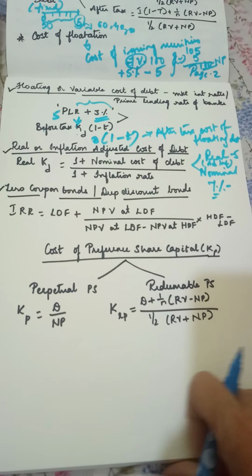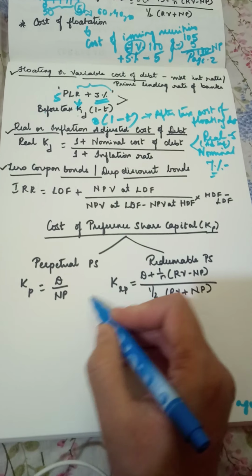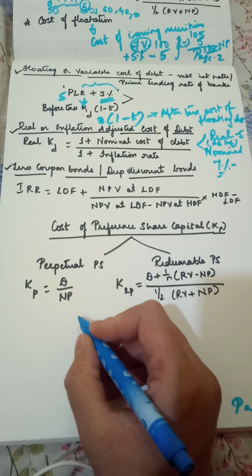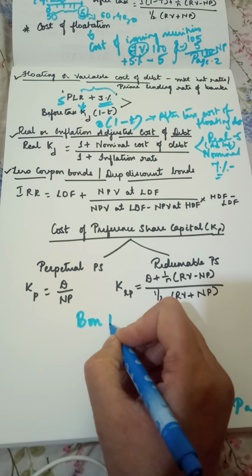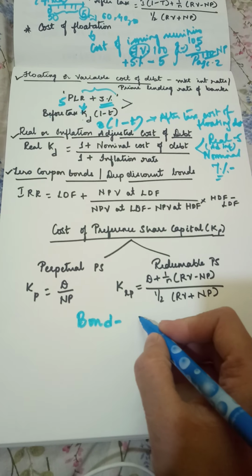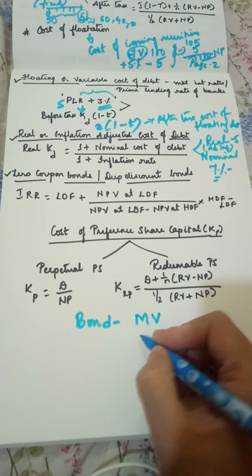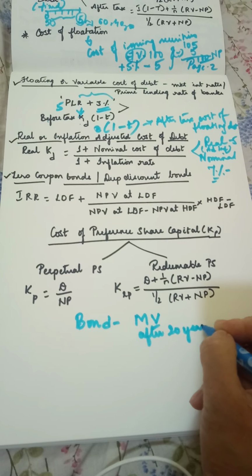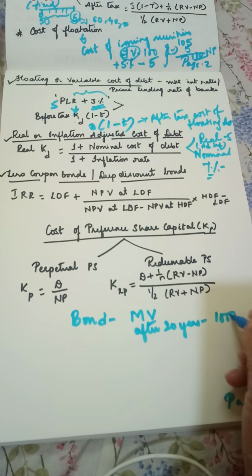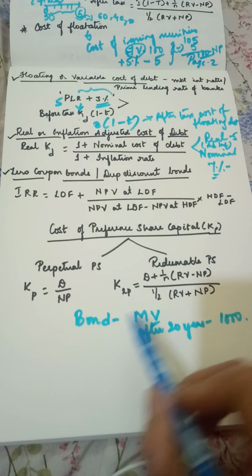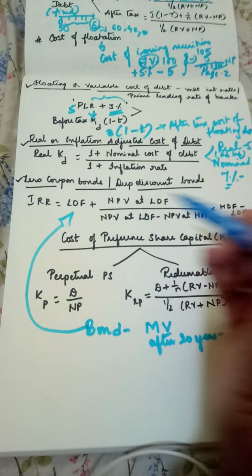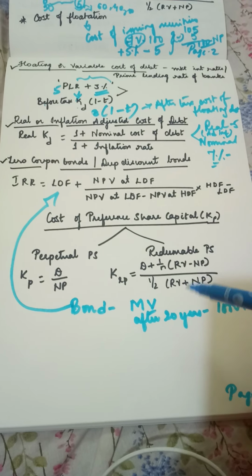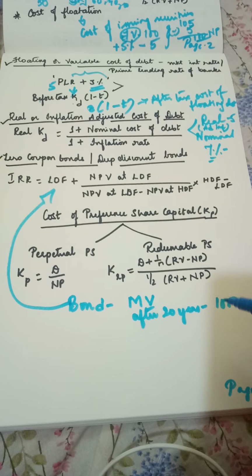And how this concept works is basically, let's assume that now the company is issuing a bond where the maturity value of the bond after 20 years is 1000 rupees. I am not talking about the face value of the bond. I am talking about the maturity value or the redemption value. Maturity or redemption value is how much?